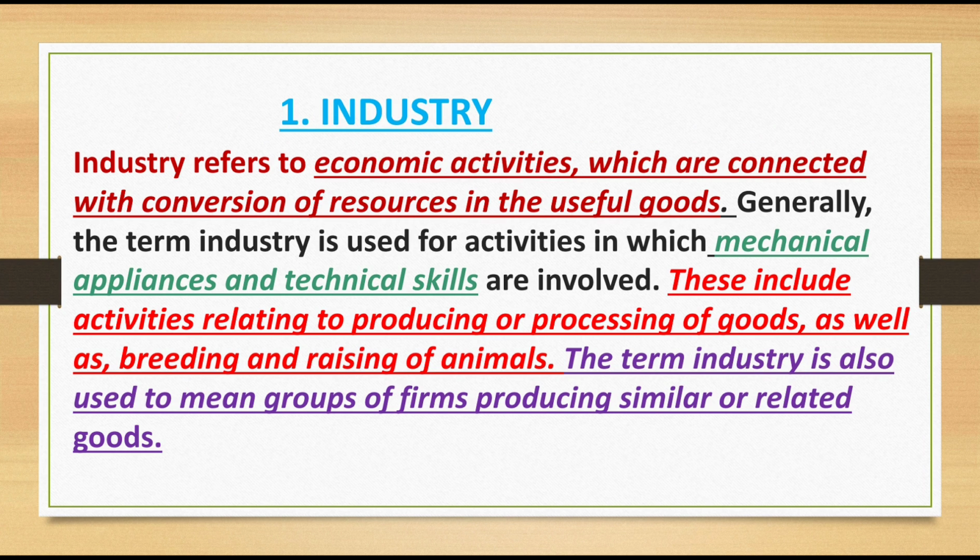Generally, the term industry is used for activities in which mechanical appliances and technical skills are involved. Commonly, industry definitely involves two things: mechanical appliances and technical skills.